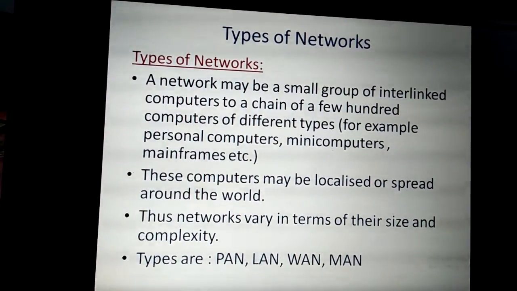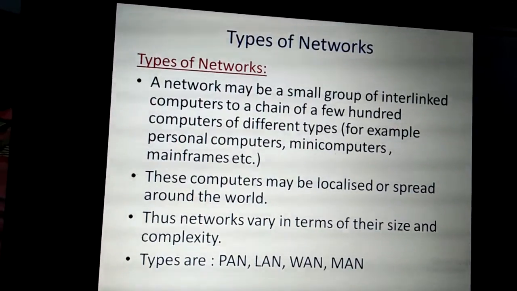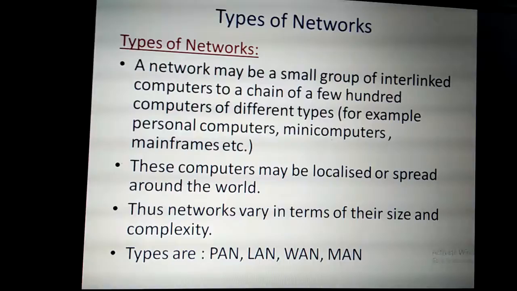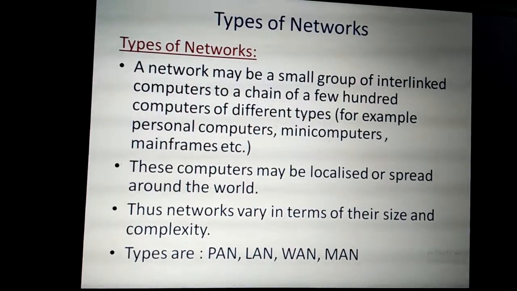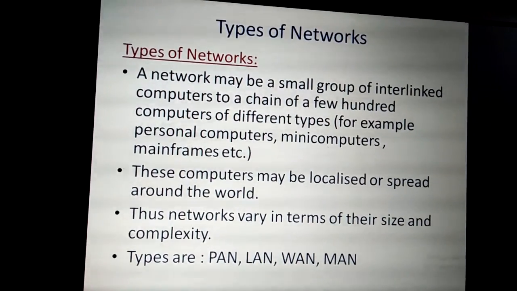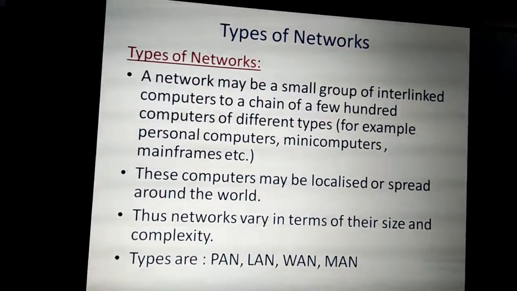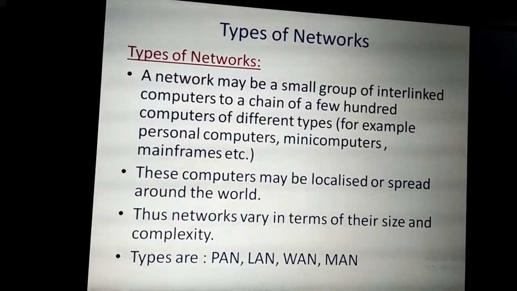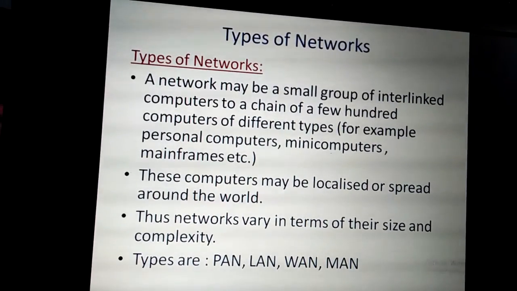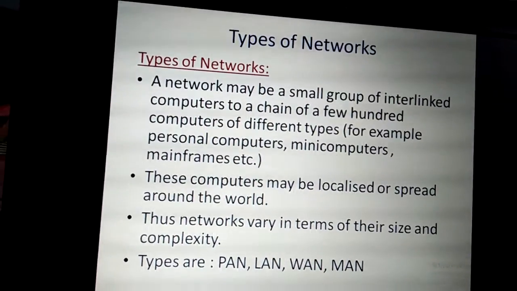Next topic, types of networks. What are the types of networks we have? Before that, what is meant by network? A network may be a small group of interlinked computers to a chain of a few hundred computers of different types. That means different types of computers are going to be connected in a small group or a maximum group. For example, personal computers, mini computers and mainframe computers are three different types of computers. All these different computers are going to be connected in order to make a simple network.